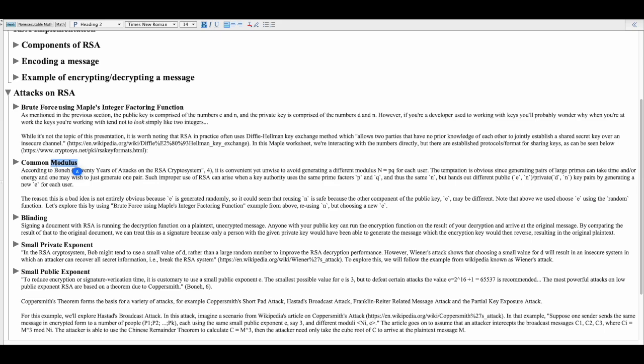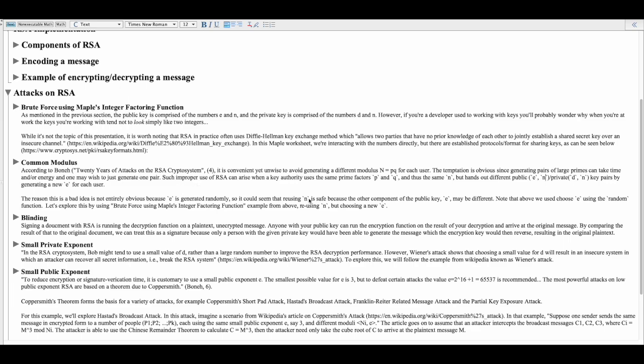Now, another attack is the common modulus. According to Boneh's "Twenty Years of Attacks on the RSA Cryptosystem," it's convenient yet unwise to avoid generating a different modulus n equals p times q for each user. Obviously it's tempting, because it can take time to generate these large primes and create an n. And what's more, the keys look different because, well, they are. You could use the same n and a different e and a different d, and the key pairs would look different. But this is not safe.